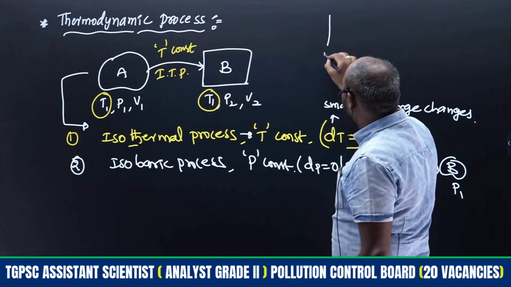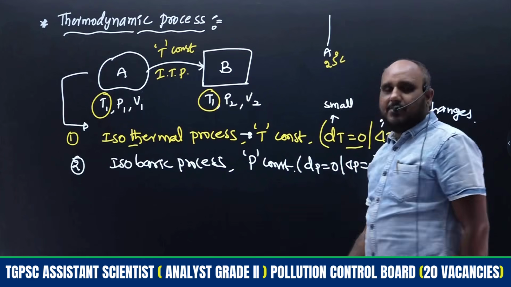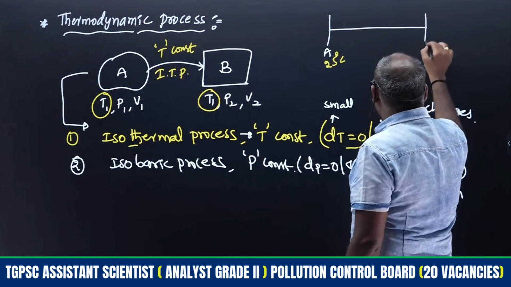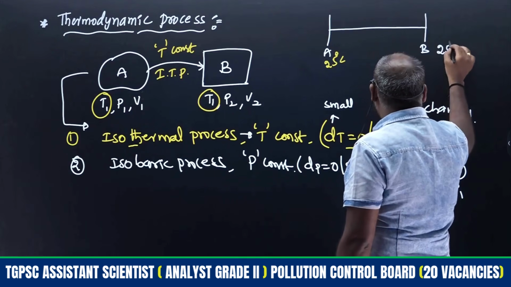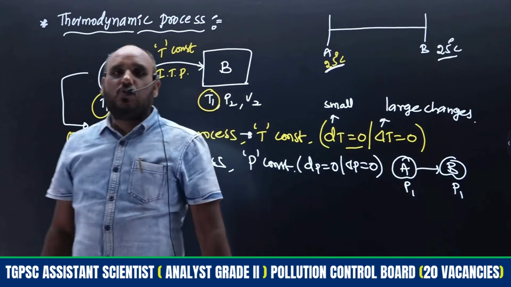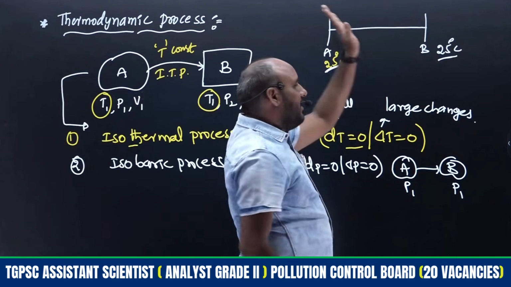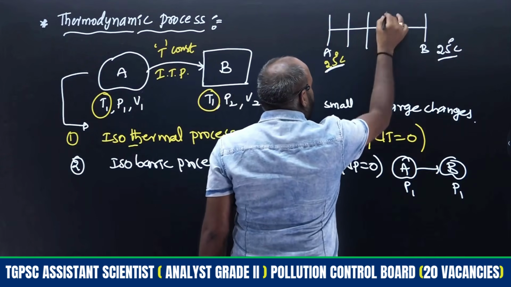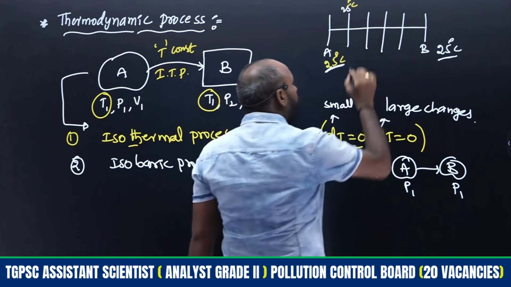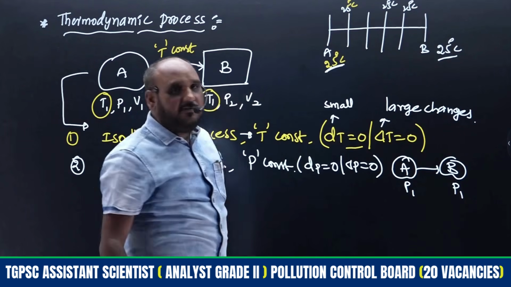So this is system A. System A is present at 25 degrees centigrade. System A is converted to system B, and system B is also present at 25 degrees centigrade. Same temperature means the process is called an isothermal process. Whether it happens in a single step or in several steps, at any step the temperature will be the same: here 25, here 25, here 25. Like this, system A is converted to system B.